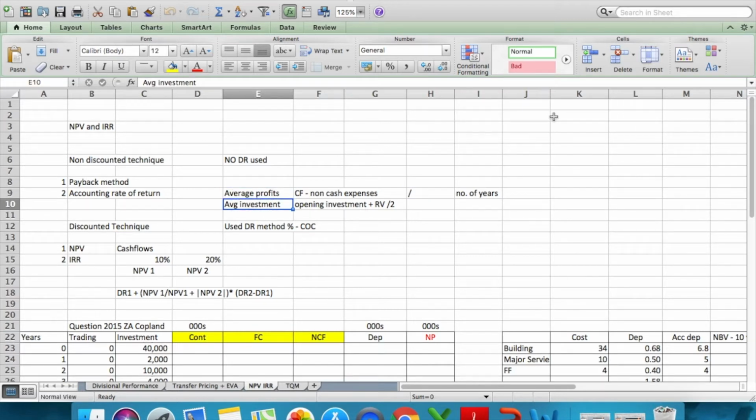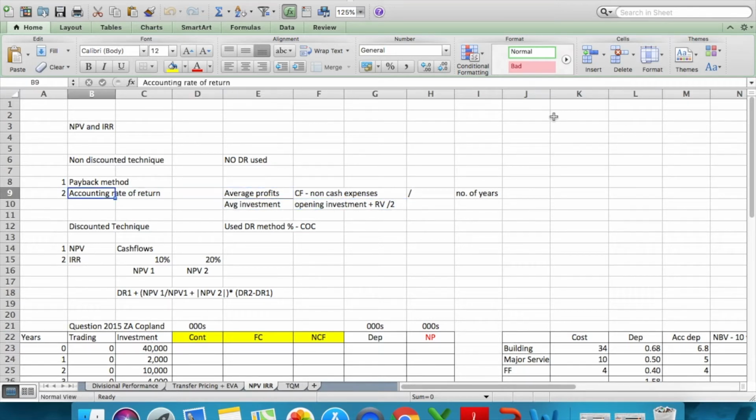Average investment means what was your investment at the beginning of the period versus what was the residual value, the value that was left at the end of the period, obviously after depreciating, maybe, because if you are investing in plant and machinery, you would be calculating what value is left. So your opening investment plus its residual value divided by 2 gives you the average investment.